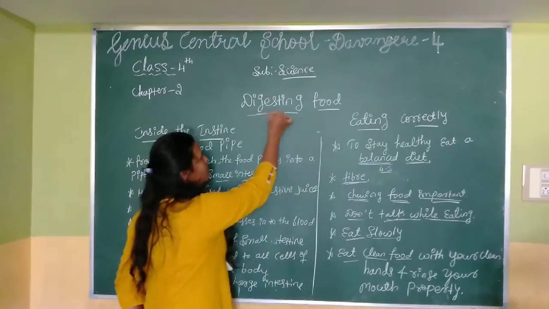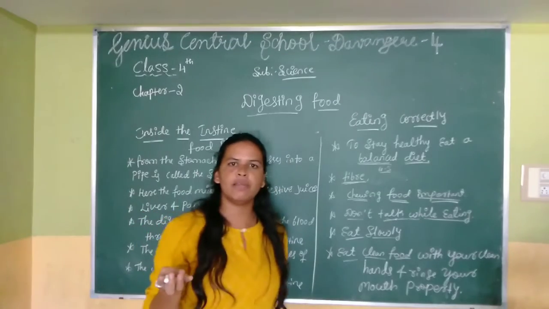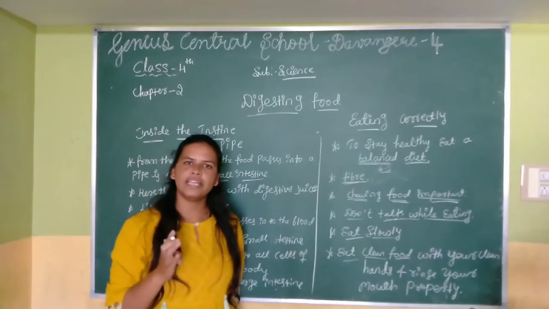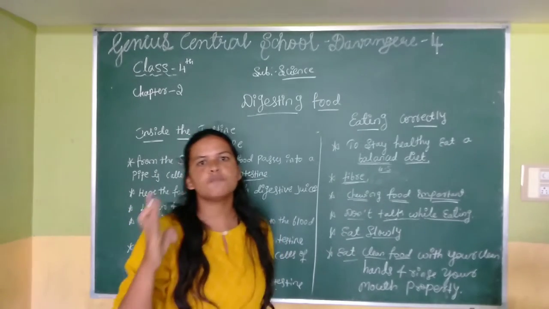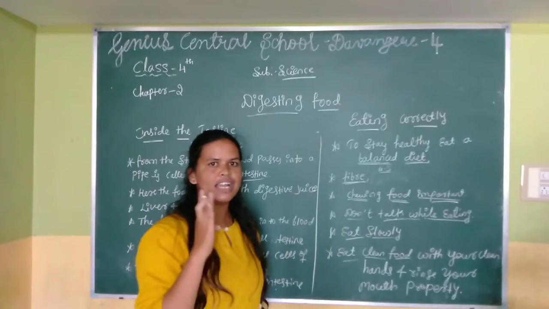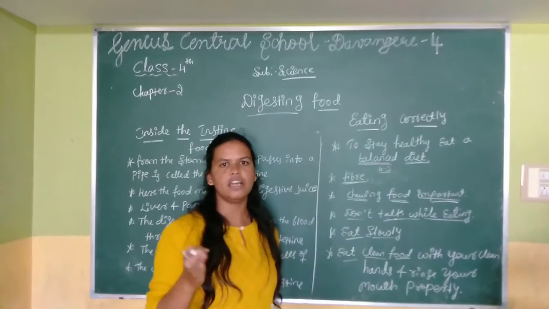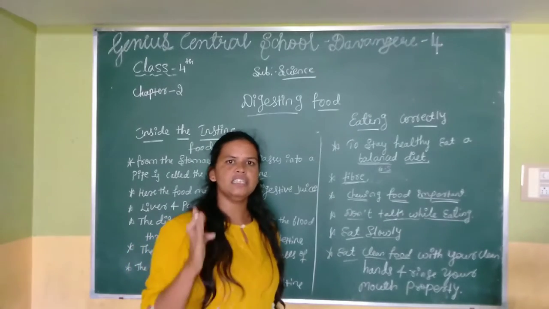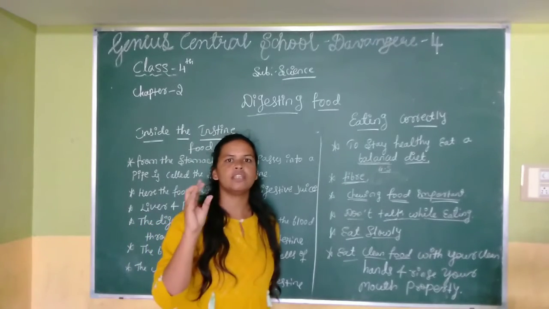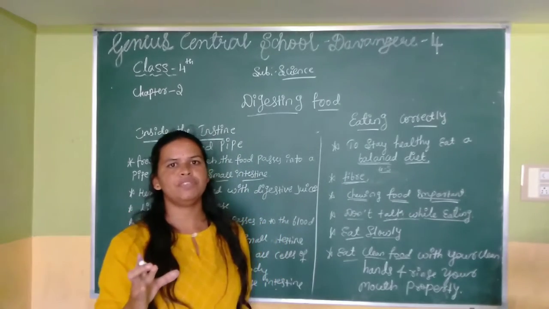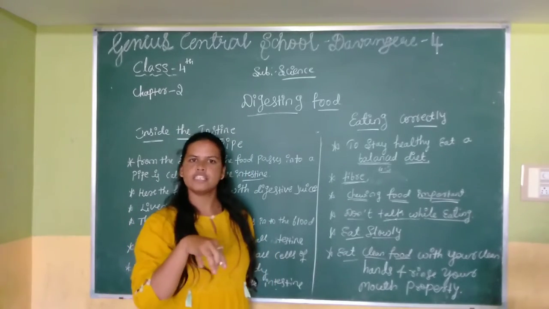In this lesson, we discussed the digestion of food. We discussed what is meant by digestion. Digestion means the breaking down of larger food particles into smaller tiny pieces. That is called digestion. The digestion process starts in the mouth. In the mouth, teeth, saliva, and the tongue are present. With the help of the teeth, the food will be chewed, with the help of the saliva, the food will be mixed, and with the help of the tongue, the food will be swallowed.